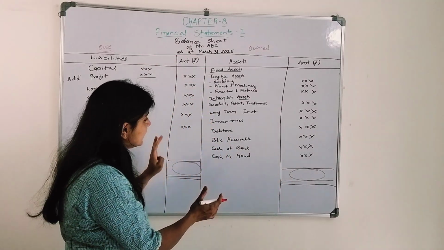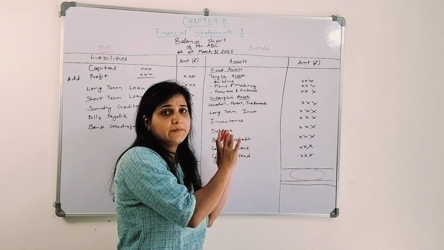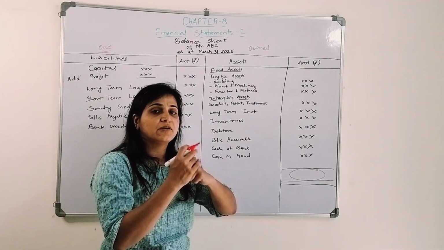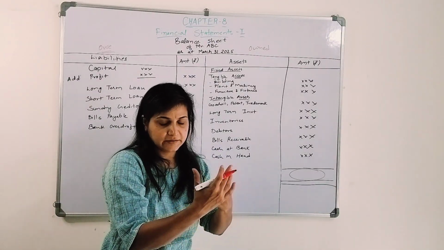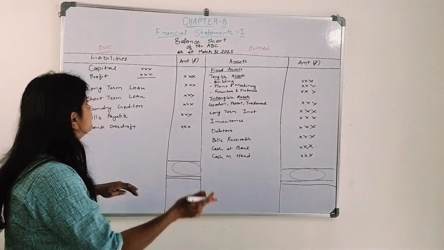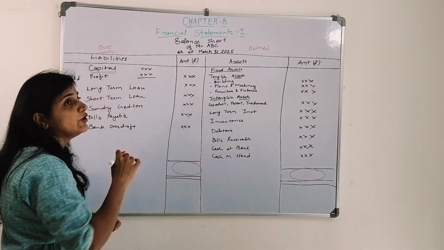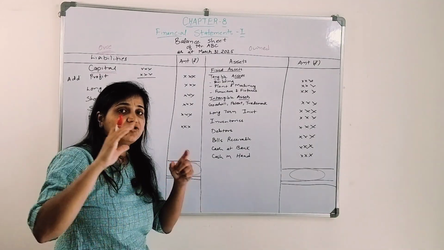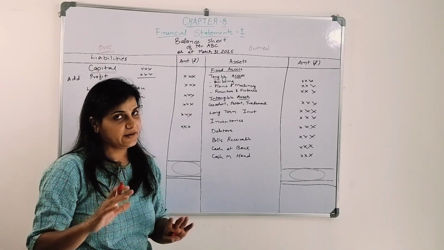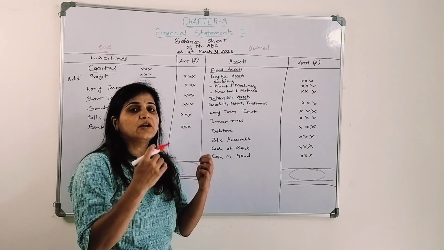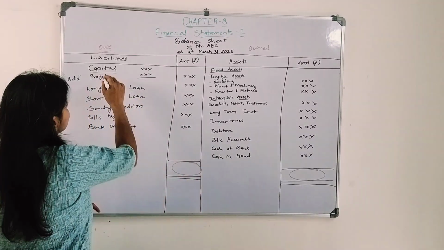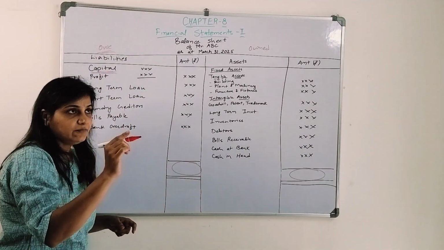Now, what do we show in the balance sheet? Let me tell you. On the liability side, liabilities means we are owing to somebody else. To whom are we owing? The first and foremost is the owner. The business organization and the owner are separate entities, so the organization has to pay its owner also. What the owner brings is the capital, so the capital amount is a liability.